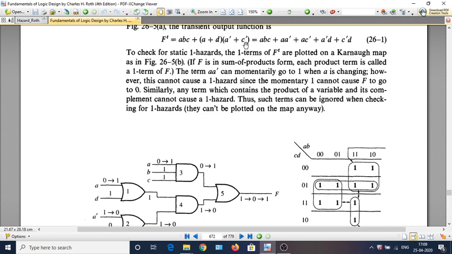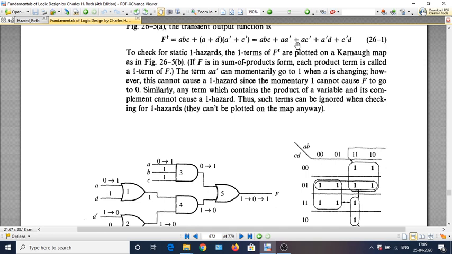So here this distributive law holds good. So what we can write is ABC or A bar plus AC bar plus DA bar or A bar D plus C bar D. So this is how we can write it.